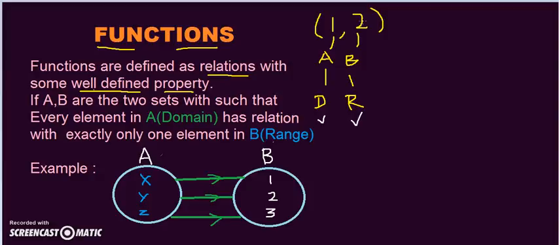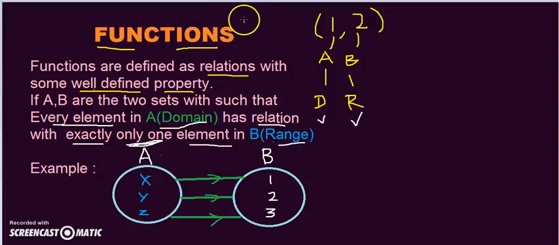That is our relation. But a function is nothing but a relation which has all those properties, along with one more property: each and every element in the domain has a relation with exactly one element in the range.